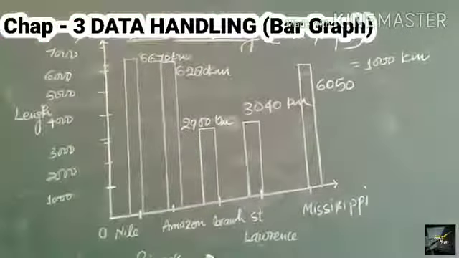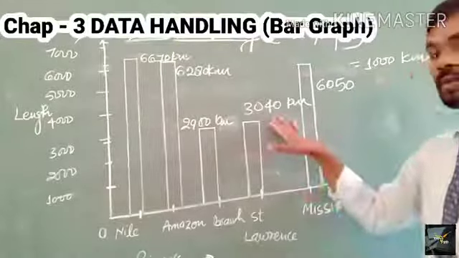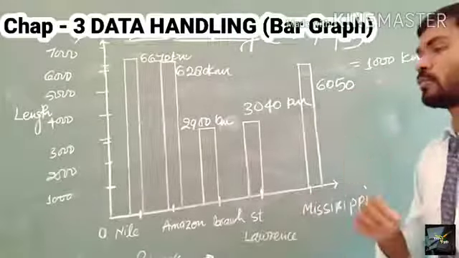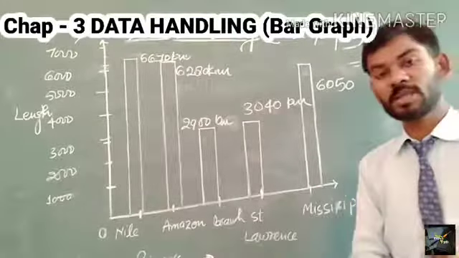So from the given data, the length of Nile is 6670 kilometers, the length of Amazon is 6280 kilometers, the length of Brahmaputra river is 2900 kilometers. Similarly, St. Lawrence is 3040 kilometers, and the length of Mississippi-Missouri is 6050 kilometers, as given in the question, and we have drawn the bar graph which represents the length of the rivers.